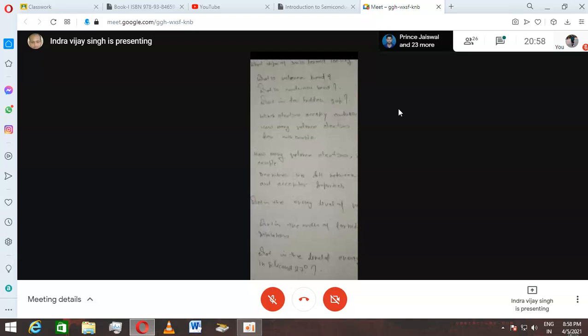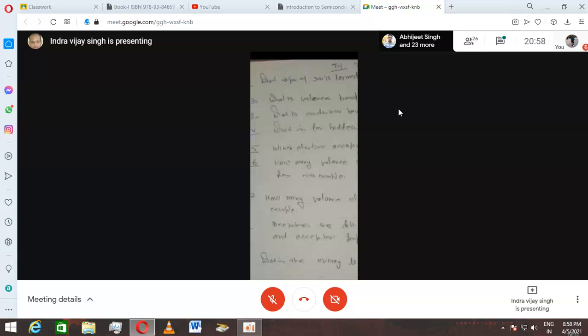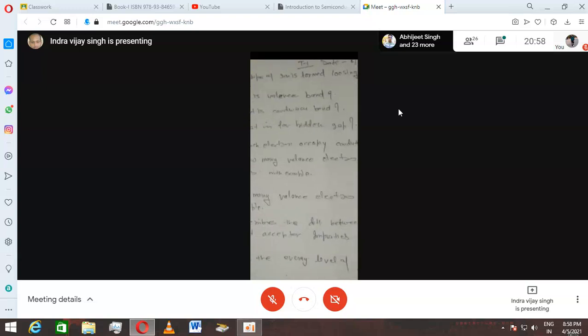What is a forbidden gap? The energy level difference between valence band and conduction band is known as forbidden gap, as I have told you. Now this forbidden gap is going to decide whether the material is an insulator or a conductor, right? The value of this forbidden gap is going to decide which type of material it is: insulator, conductor, semiconductor.